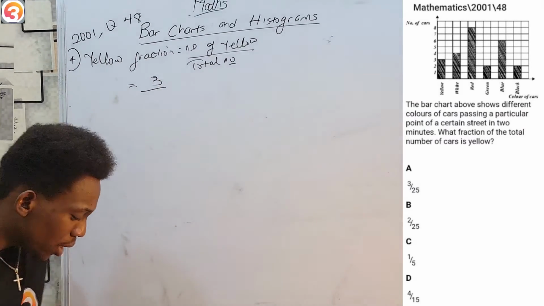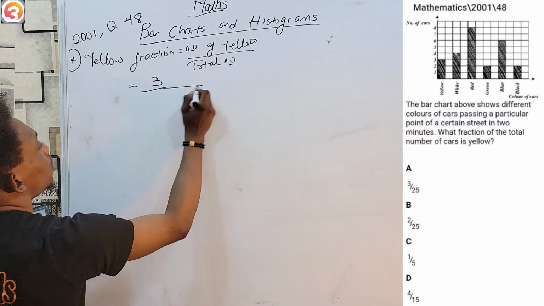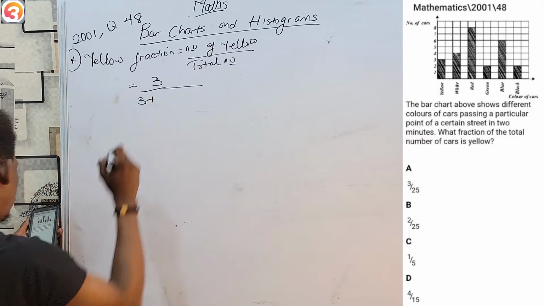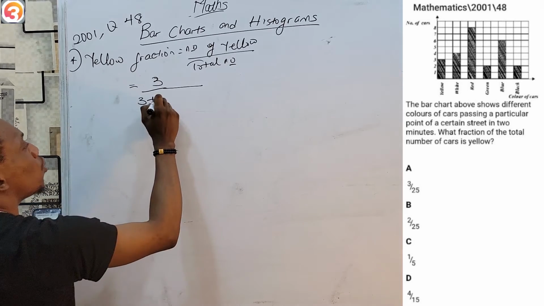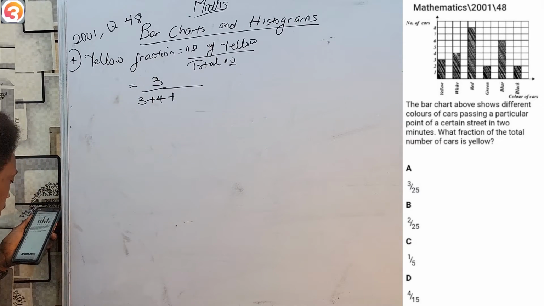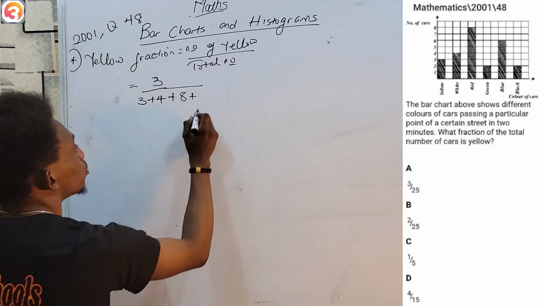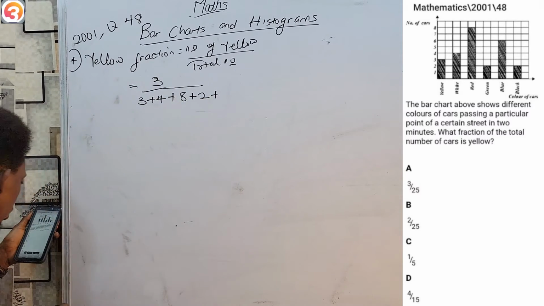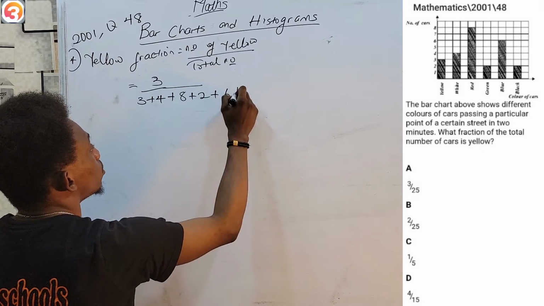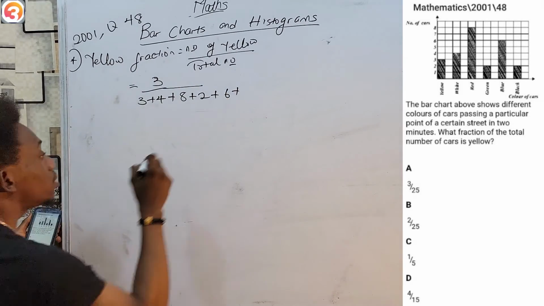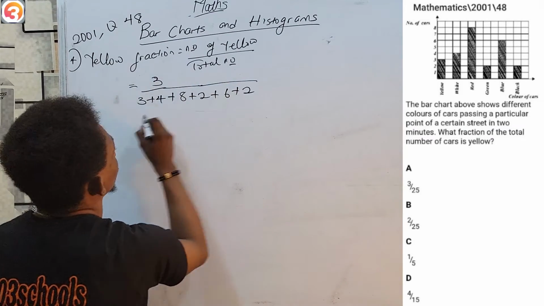While for the total number, that would be 3 for yellow, 4 for white, 8 for red, 2 for green, 6 for blue, and last but not least, 2 for black.